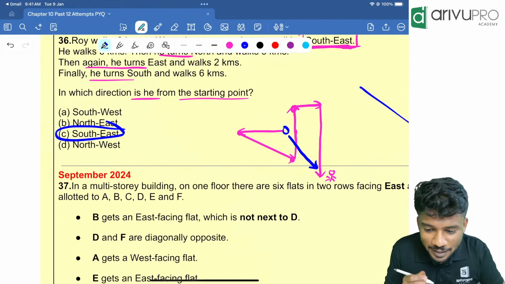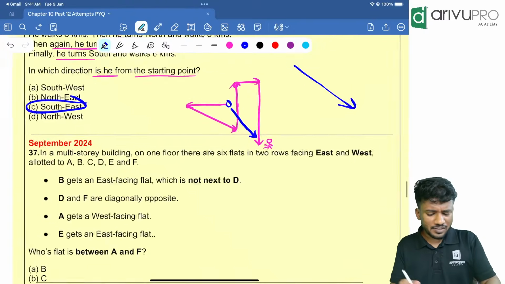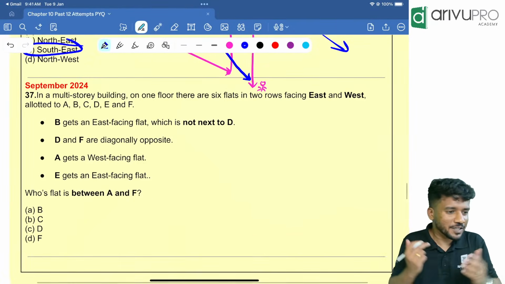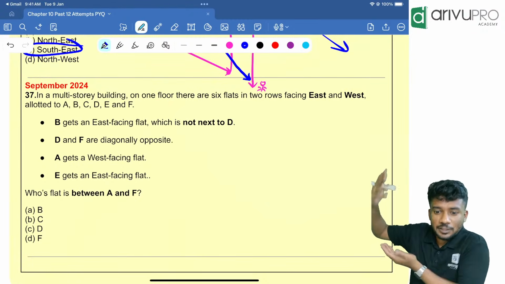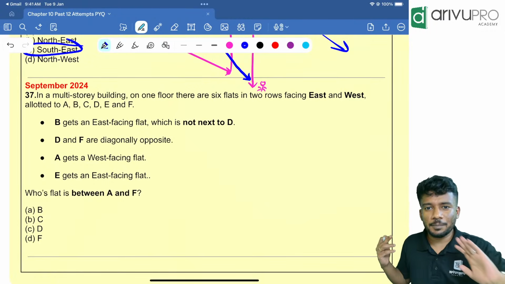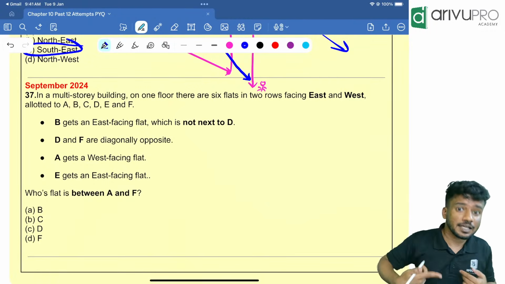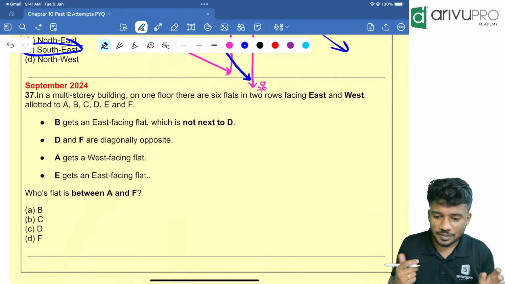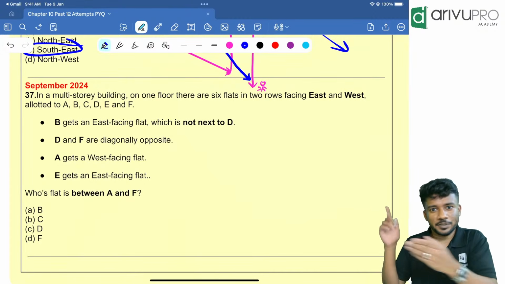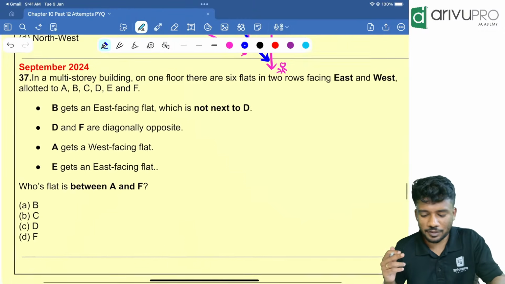Everyone got it? Marathon end time, sir. It will get over by 9:30. This is not a marathon. It's just PYQ solving. So the first live will get over by 8 o'clock. Yes, I have 20 more minutes. 8 to 10 I will complete it. Then I will start off with the next live, that is for number series. I am doing it separately so that you will have clarity that this chapter is there, this chapter is there, when you are watching the recorded one later.